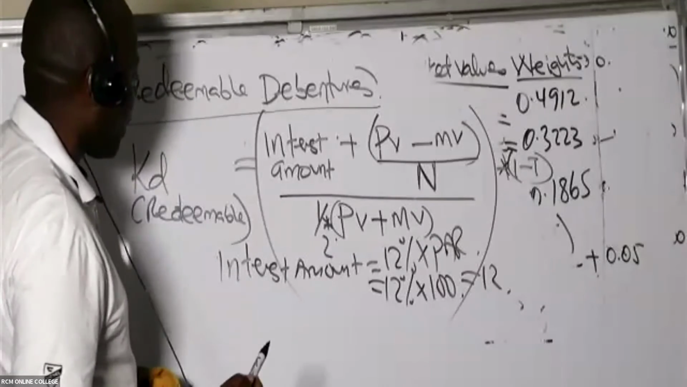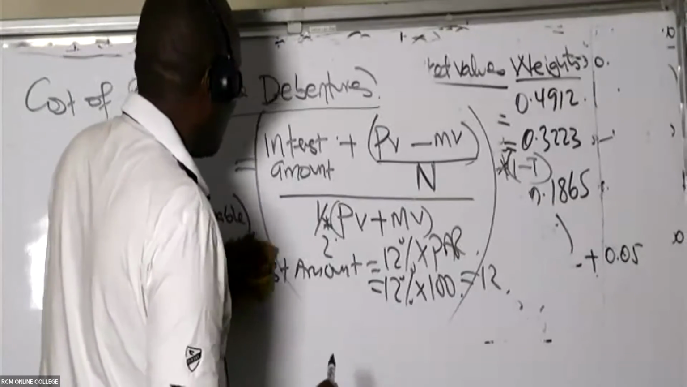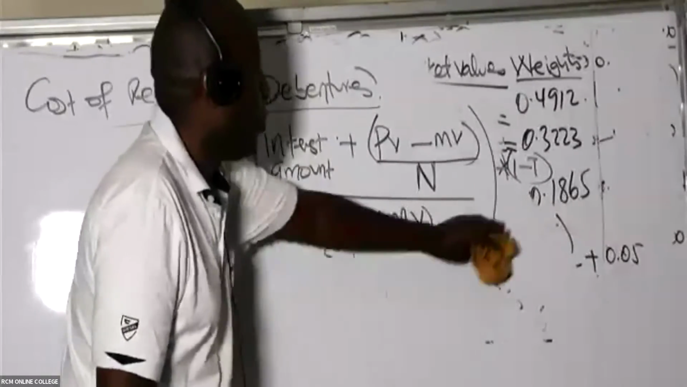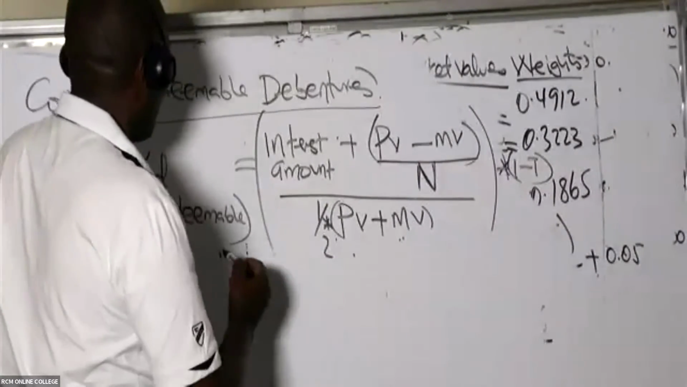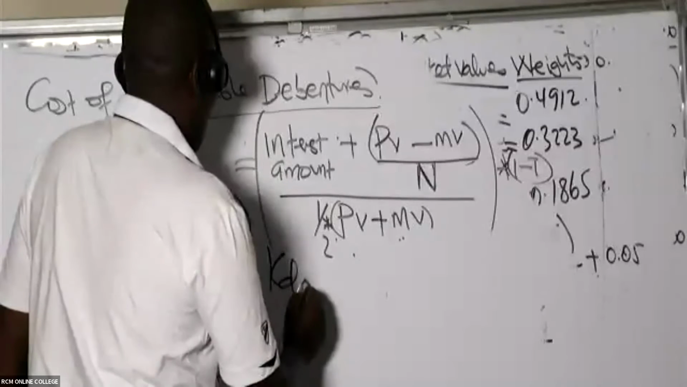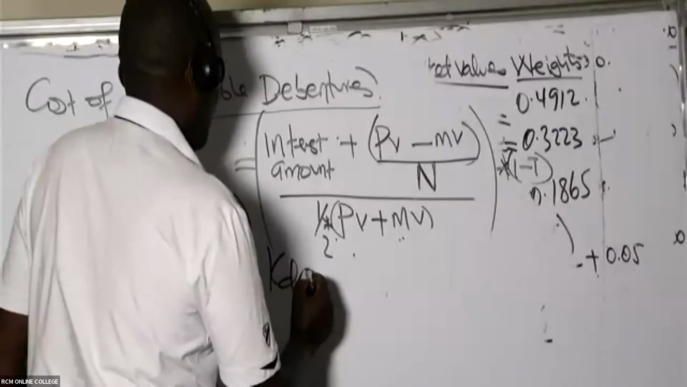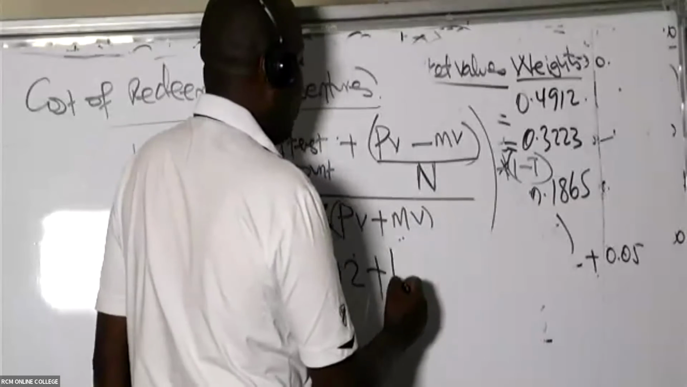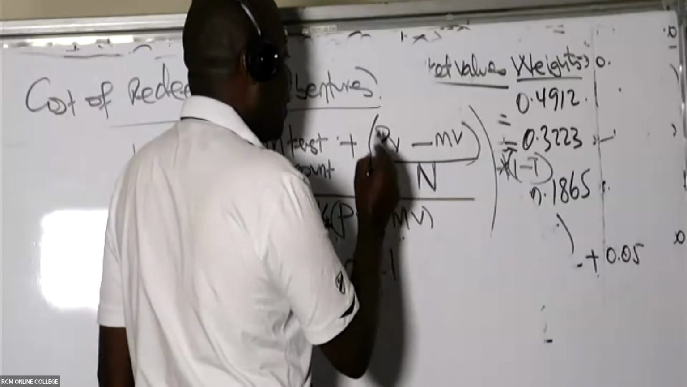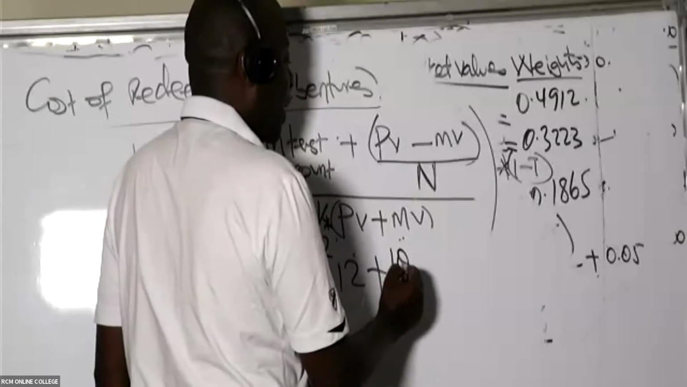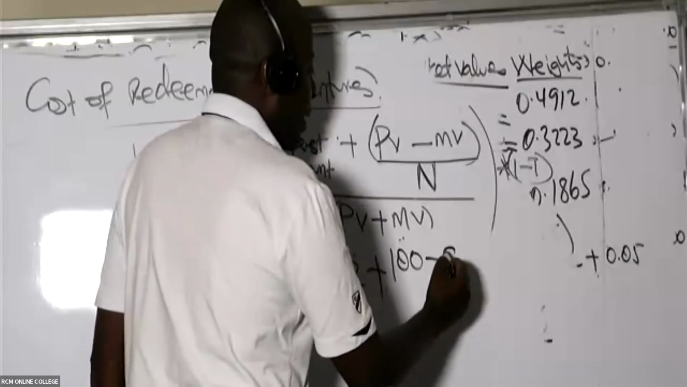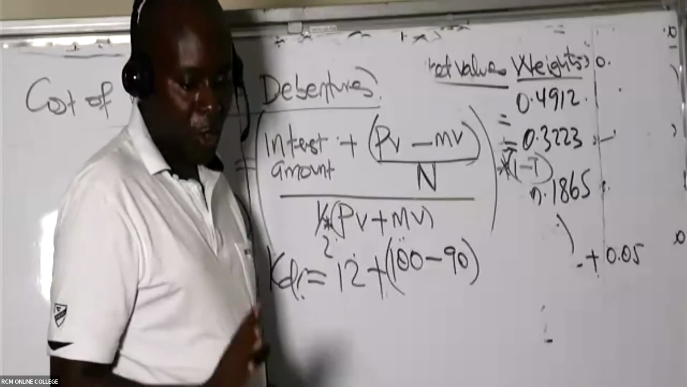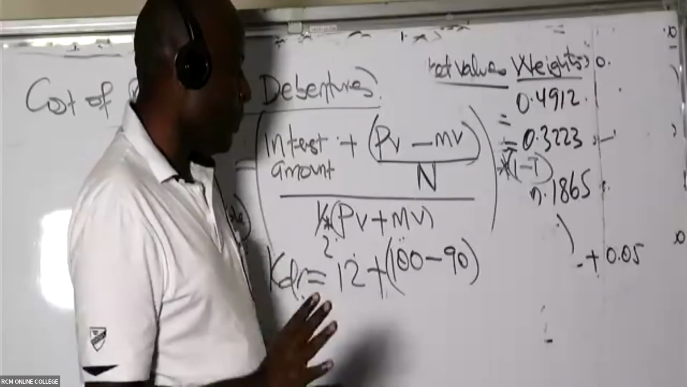Then now let's substitute here. Slowly. Let us use the formula for redemption. So in that case, my KD will be equal to the interest amount, which is 12, plus the par value of this debenture, which is exactly 100, minus the market value, which is the same as the market price for the debenture, which is 90.